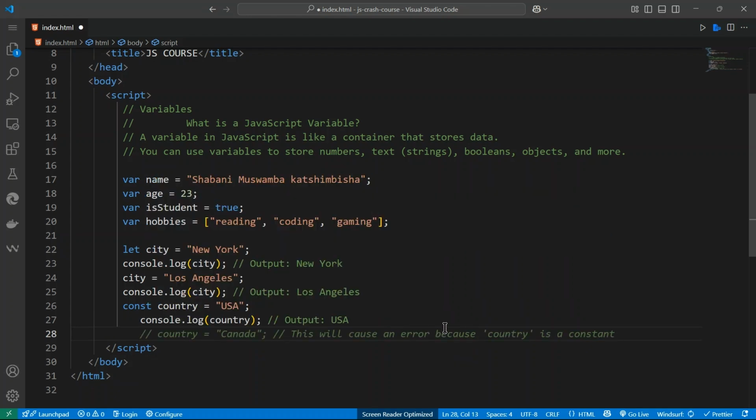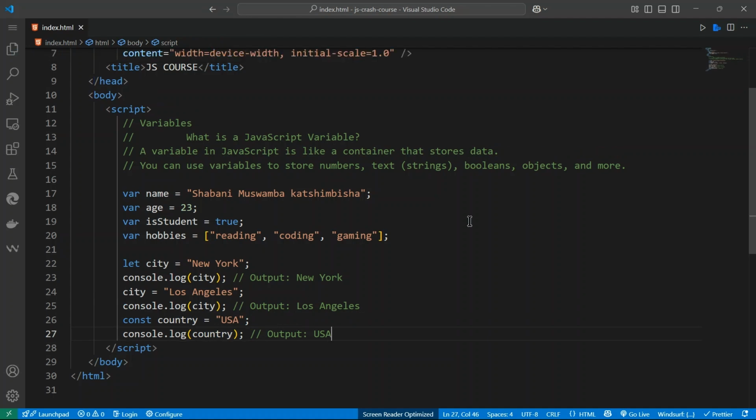Let's just talk about something: if you declare a variable using const, that means it is a constant which cannot change. The value you assign to this variable cannot change. If you change it, it should throw an error.